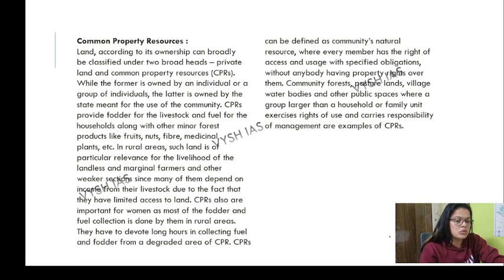Got it? So what happened? People devote so many hours. You can just leave your animals there. They can just go and graze there. Pasturing of lands is there. Minor forest products can be grown there, like fruits, nuts, fiber, and medicinal plants. They come under common property resources.